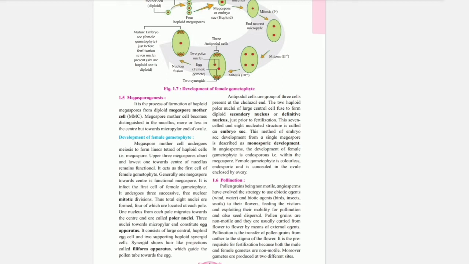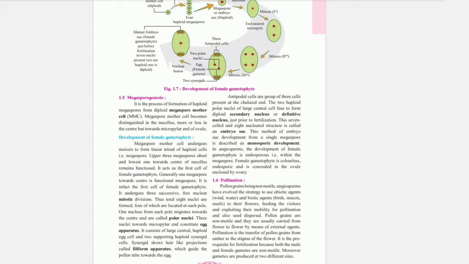Pollination. Pollen grains, being non-motile, angiosperms have evolved the strategy to use abiotic agents, wind and water, and biotic agents, birds, insects, snails, to reach their flowers, feeding the visitors and exploiting their mobility for pollination and also seed dispersal. Pollen grains are non-motile and they are usually carried from flower to flower by means of external agents.